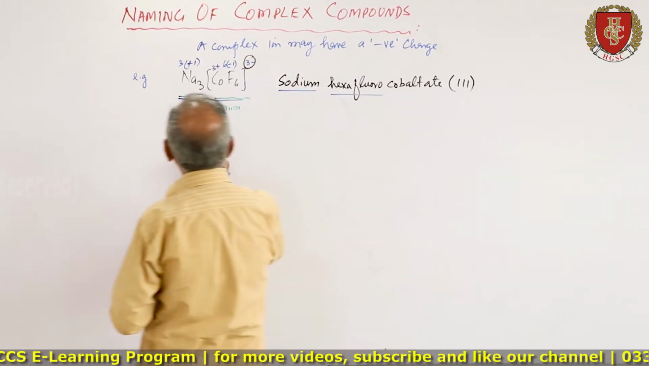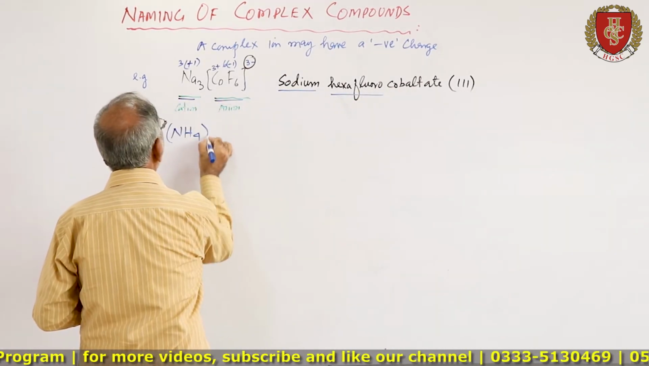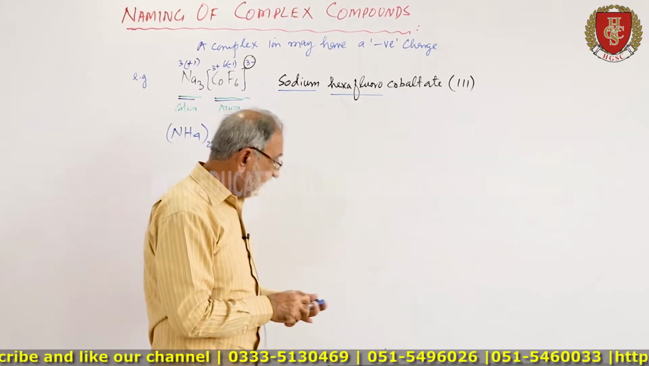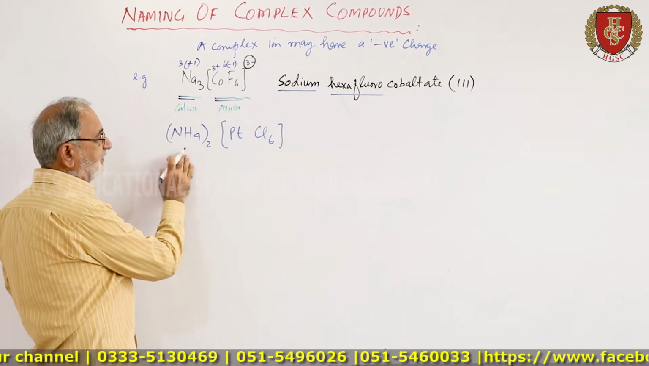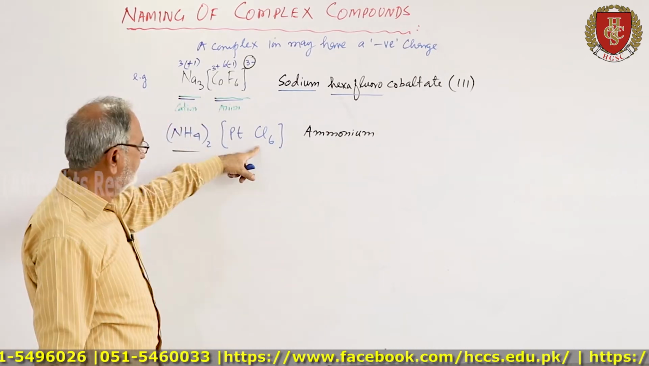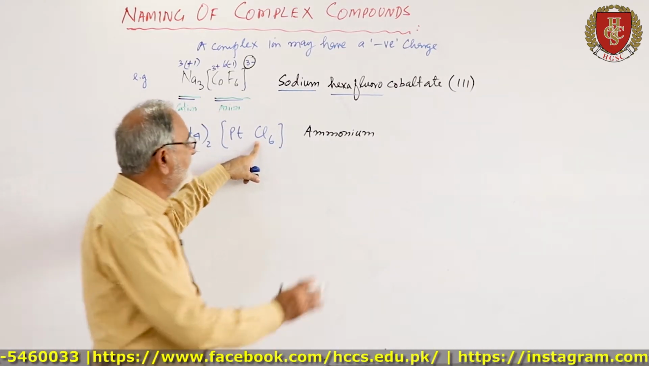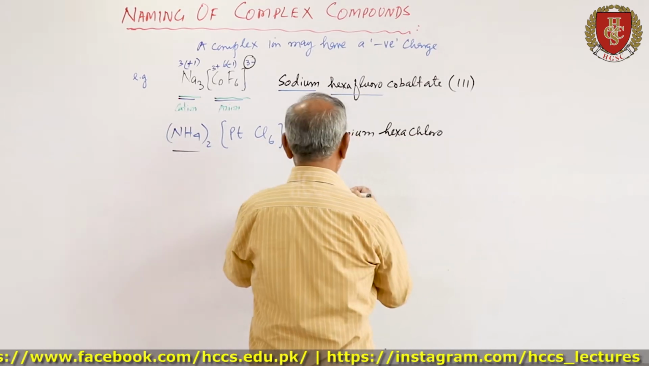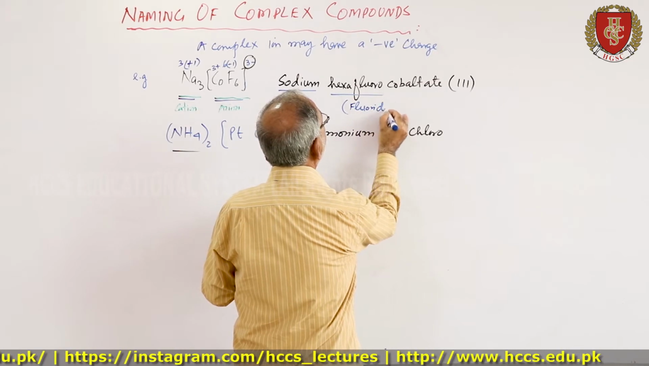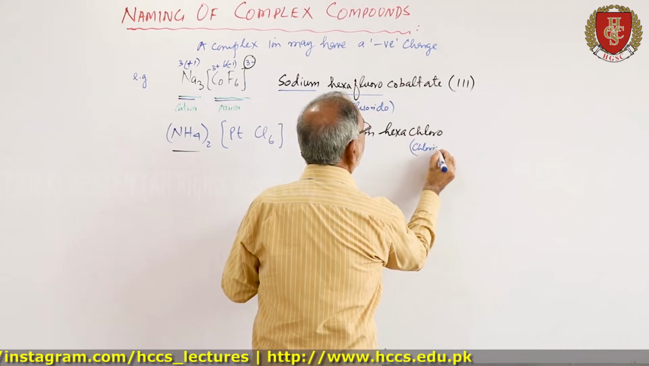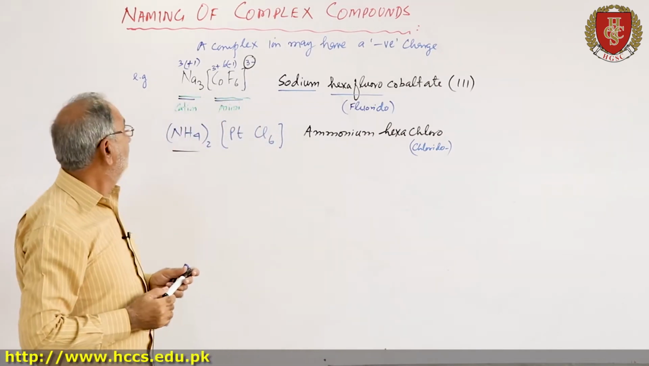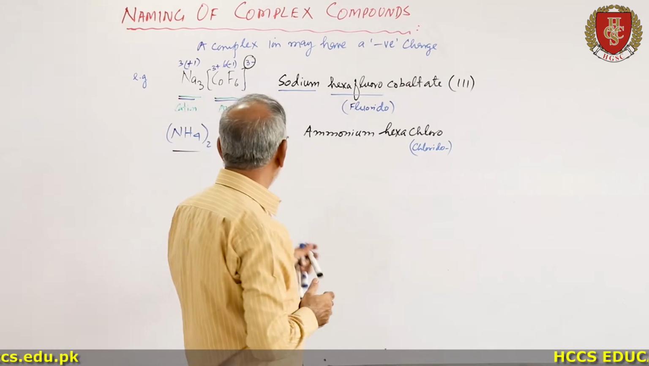Now another example, (NH4)2PtCl6. In this case, again this is positive, this is the cation, that is ammonium, then the ligands, hexachloro. Similarly here, chlorido can be used as the new name suggested by the IUPAC. So it is ammonium hexachloro.